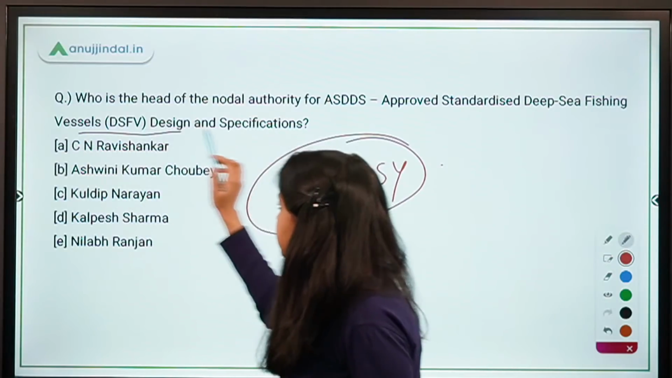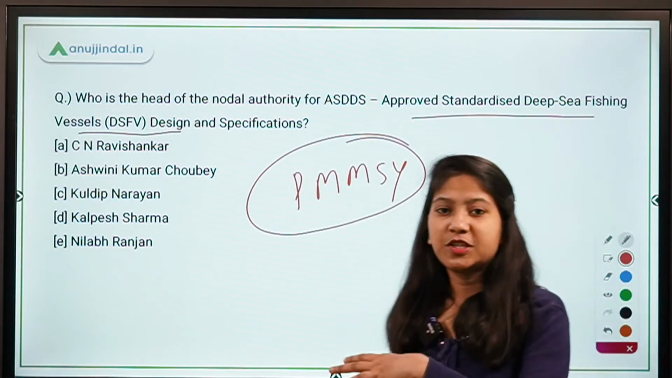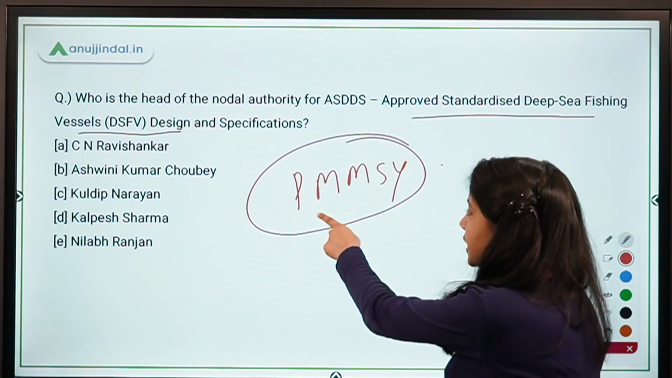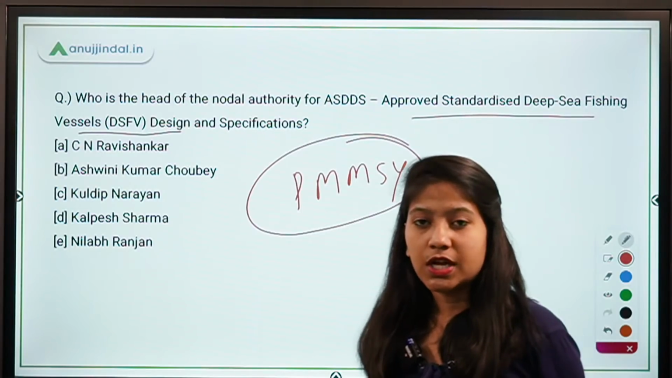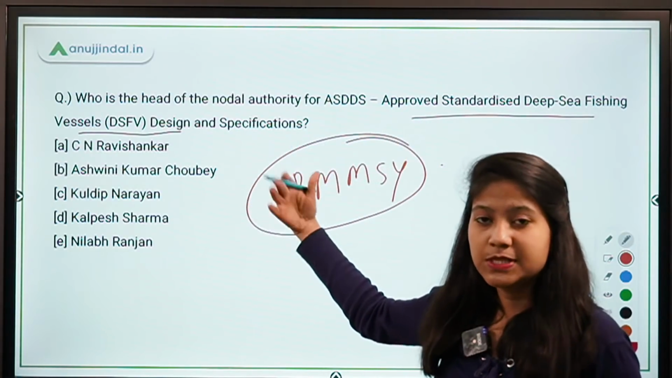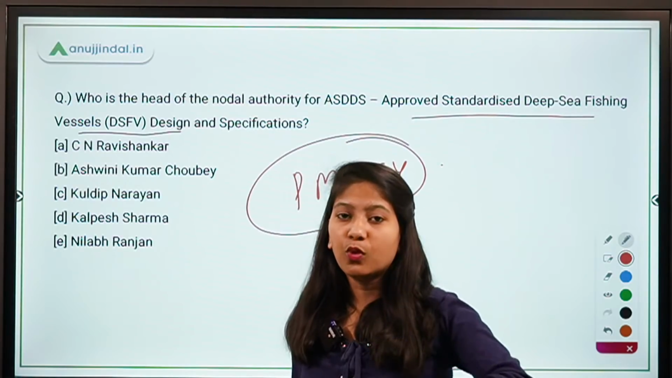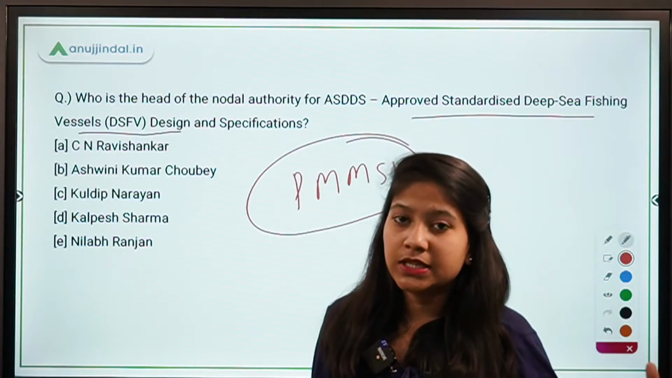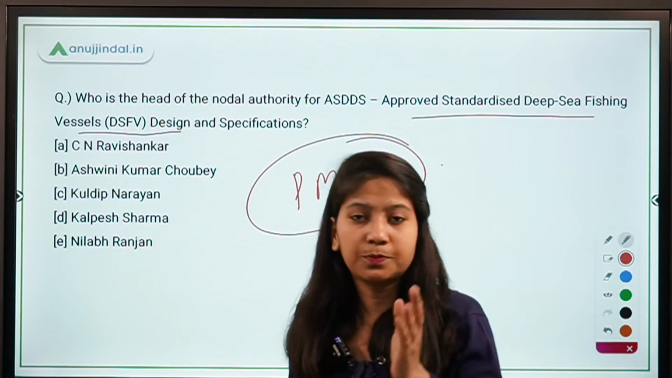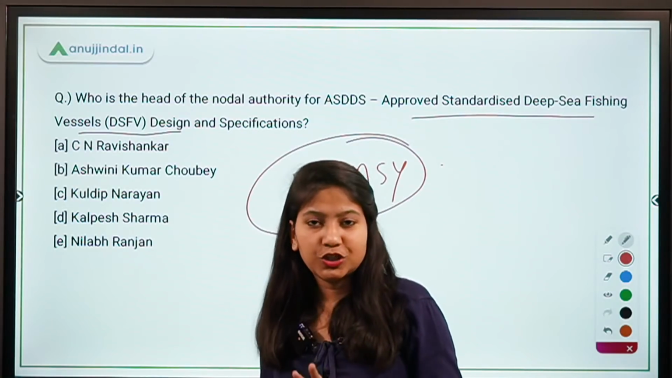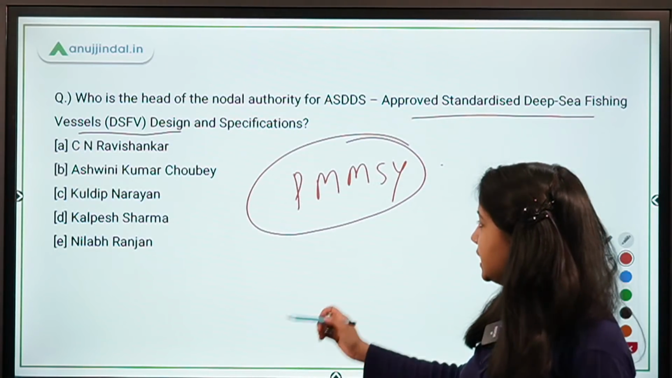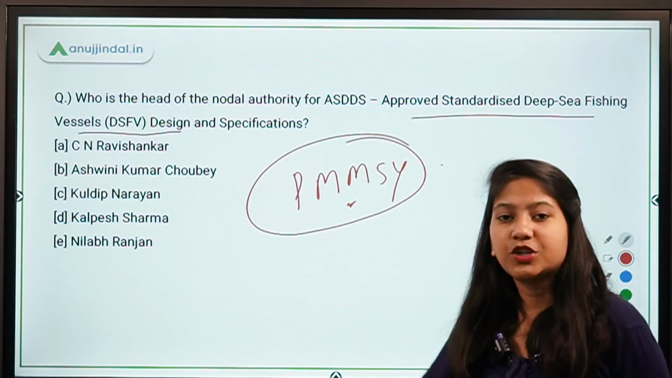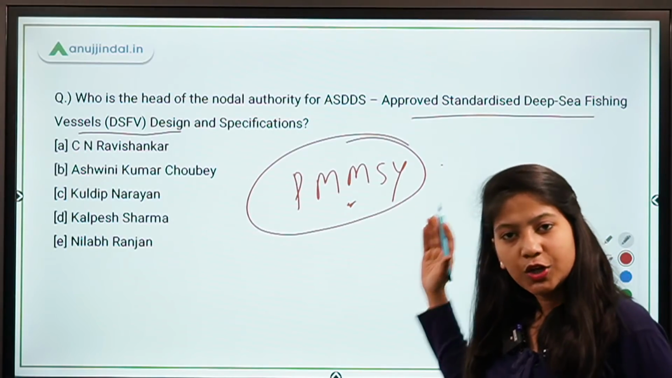The deep sea vessels designed under the specifications approved by this nodal authority will get a subsidy under this Pradhan Mantri Matsya Sampada Yojana. So this nodal authority that has been set up for the deep sea fishing vessels will approve the designs and specifications, and these designs and specifications for developing the fishing vessels will be provided by the Ministry of Ports and Shipping and Waterways. So basically the whole purpose is to better improve the implementation of this Pradhan Mantri Matsya Sampada Yojana.